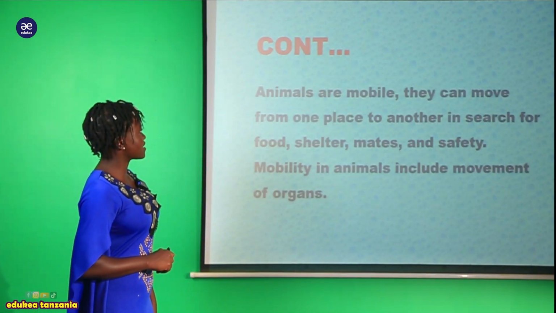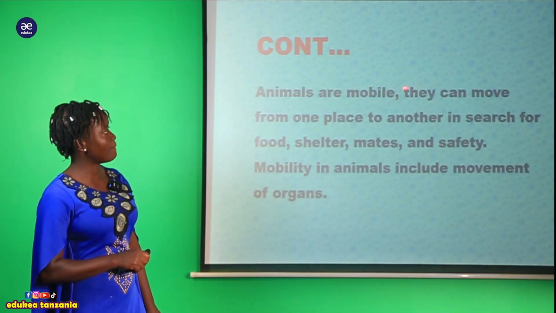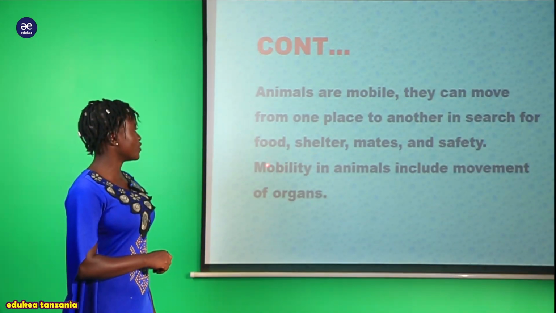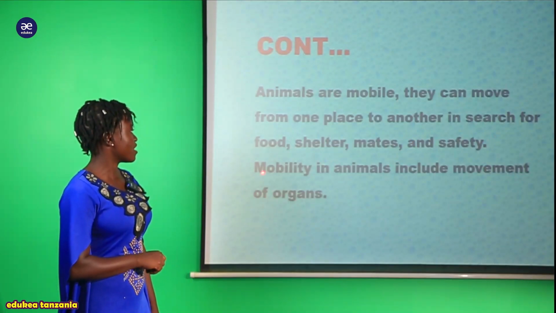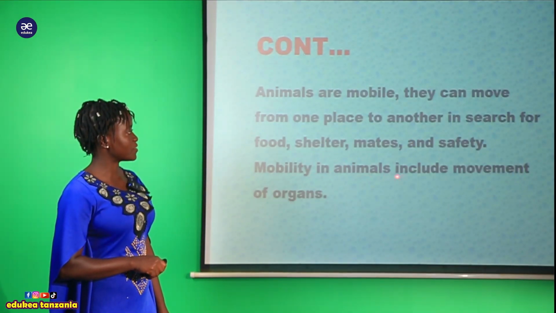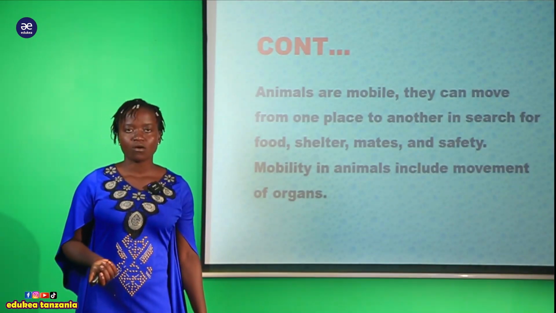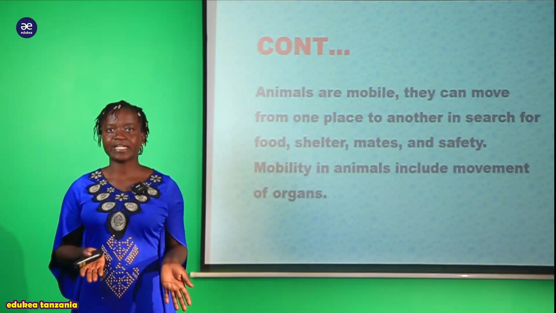So also we are saying that animals are mobile. They can move from one place to another in search of food, shelter, mates, and safety. So mobility in animals include movement of organs. Kwa hawa organism tunasema ni mobile.